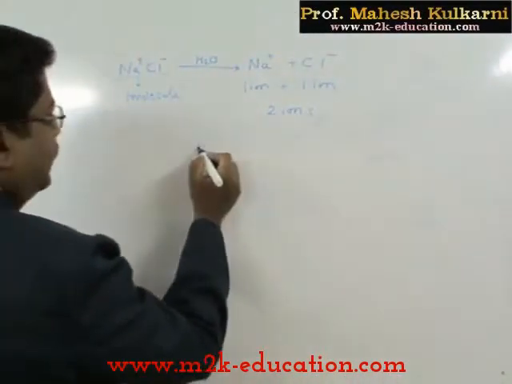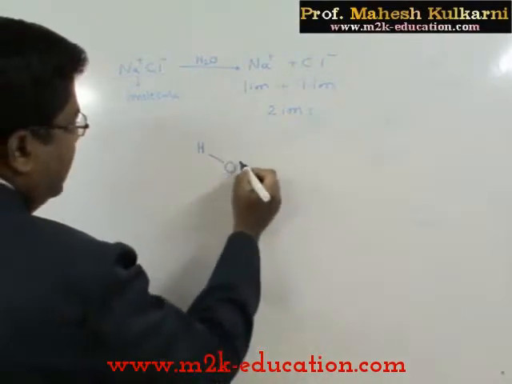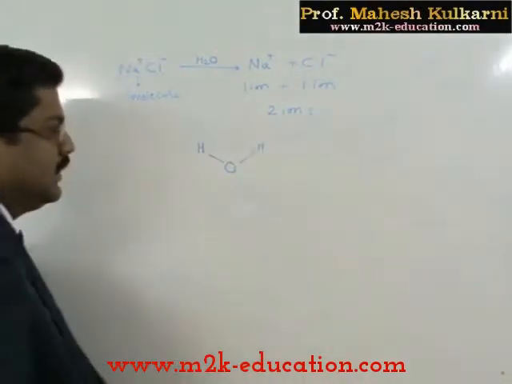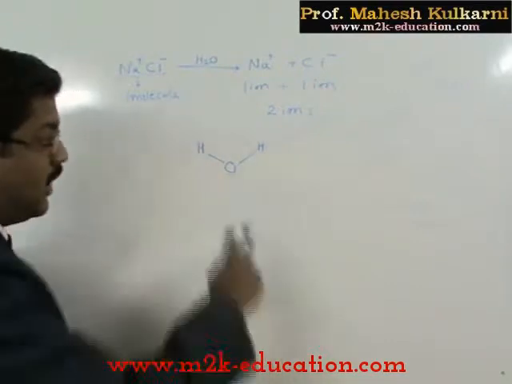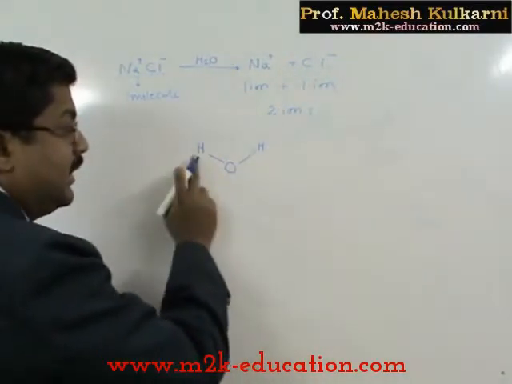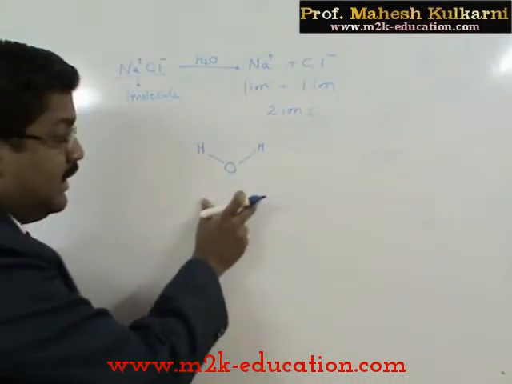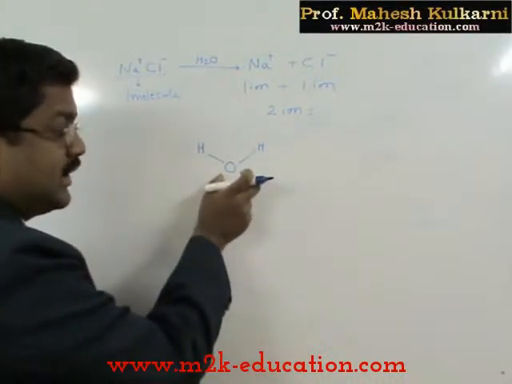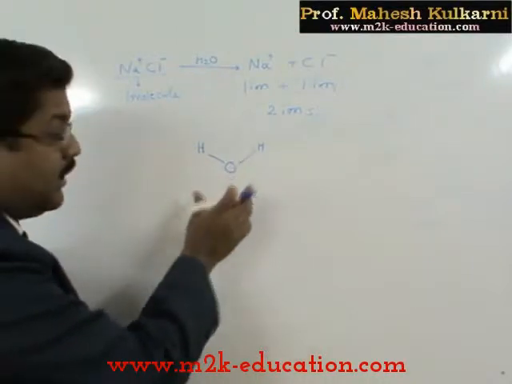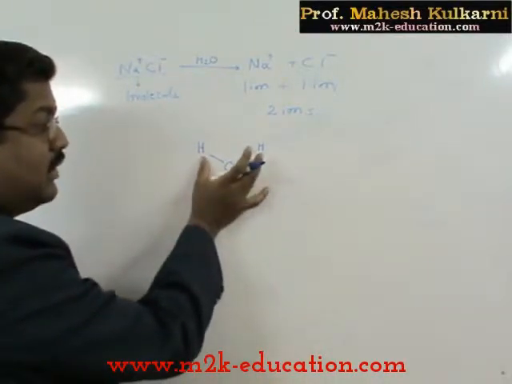Let us check. Try to recollect the chemical bonding chapter. The structure of water is like this. Oxygen is the central atom. It undergoes sp3 hybridization, but a distorted structure is there because 2 lone pairs of electrons are present. These 2 lone pairs change the angle.